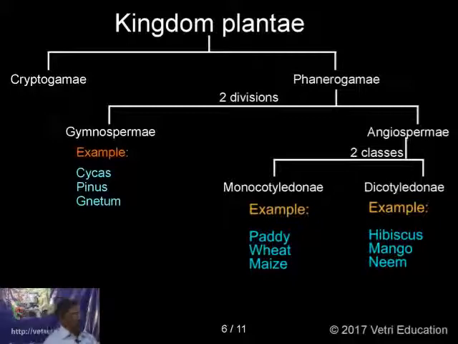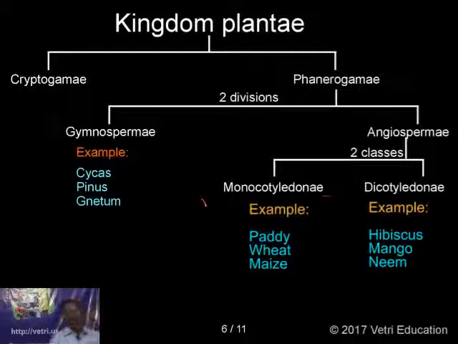Regarding the examples of monocotyledons, many plants are there. In monocots, the examples are paddy, wheat, and maize. And regarding dicots: hibiscus, mango, neem, that are available in our areas. There you can find monocots, and then many differences are there.